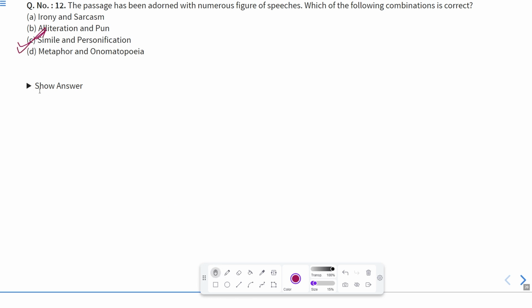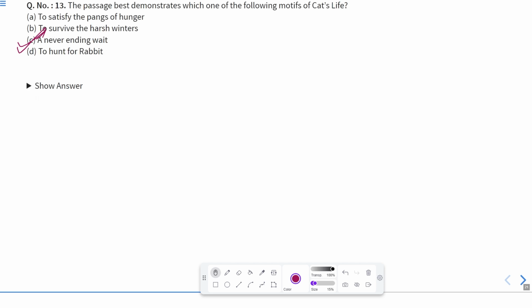So here, according to this, C is the correct answer, because in many lines we have compared two things with each other using the word as or like, and also we have used the cat as a human being, as a male being, so it is personification. So according to this, C is the correct answer. This combination is correct. Now let us move to the next question.